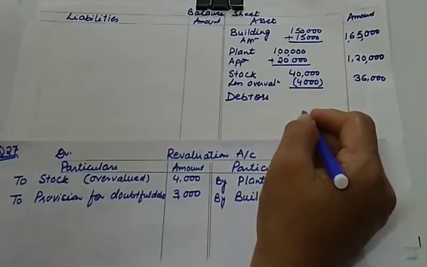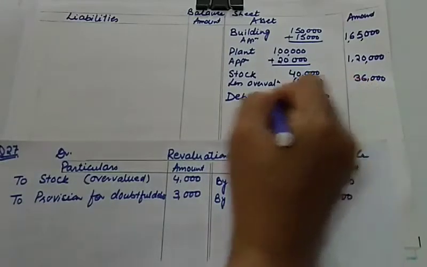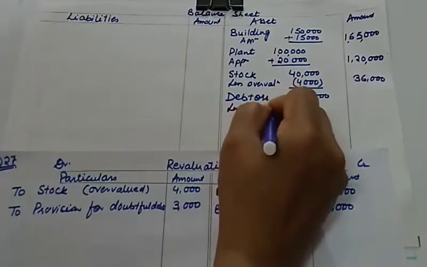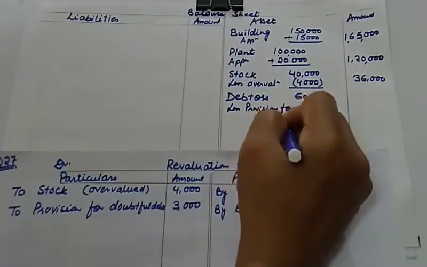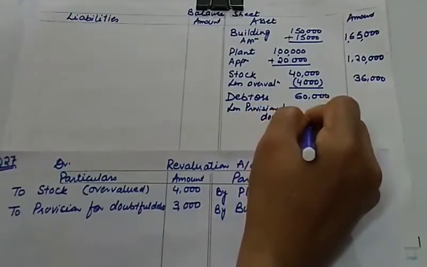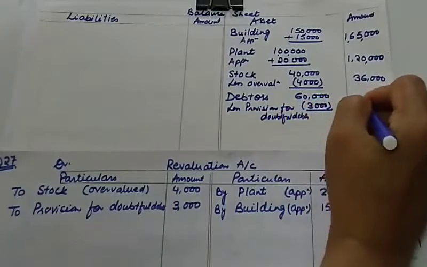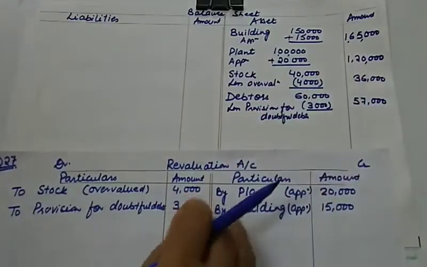So debtors which are given to you as 60,000 in the balance sheet, book value less provision for doubtful debts, it is 3,000. You will be deducting this, and the net value is 57,000.